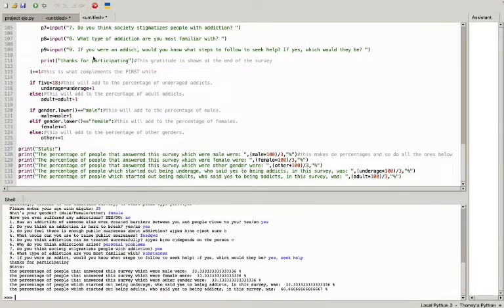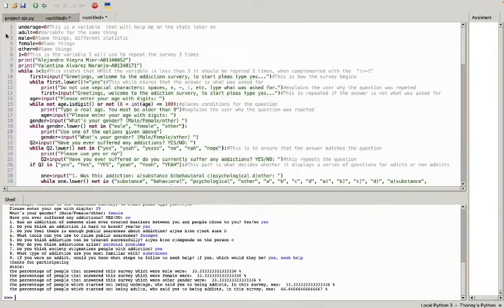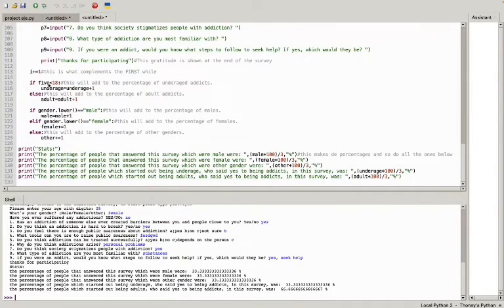Now, how do we do the percentages? Well, we first use these variables over here. We use underage equals 0, right? So if Q5, which is the question that asks the age, is lower than 18, underage equals underage plus 1. So every time a person is underage, 1 more is added to the underage variable. The same happens with adult. And when that happens, the percentages are the result.